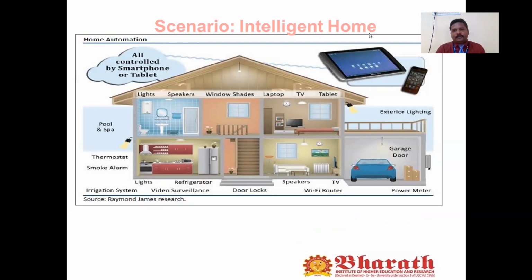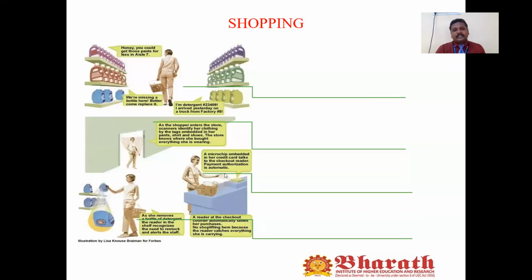So if you want to open the door or close the door using our mobile phone or tab, or if you want to switch on the TV or your aircon, these things have to be done using the IoT. For example, we need Wi-Fi routers, and we can also use video surveillance. We can also use the IoT in the irrigation system.